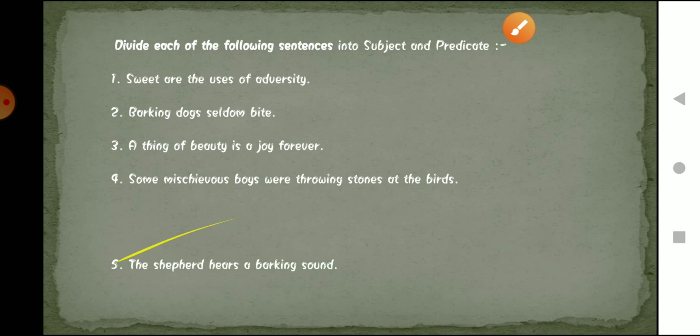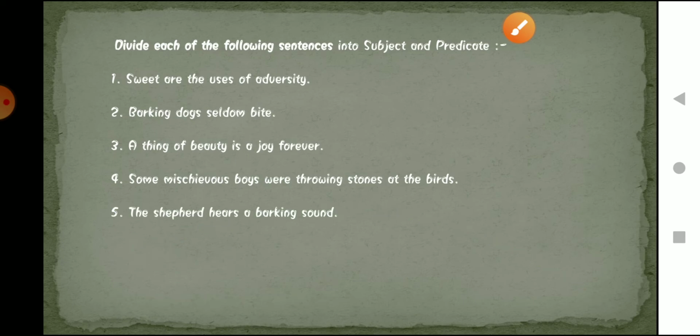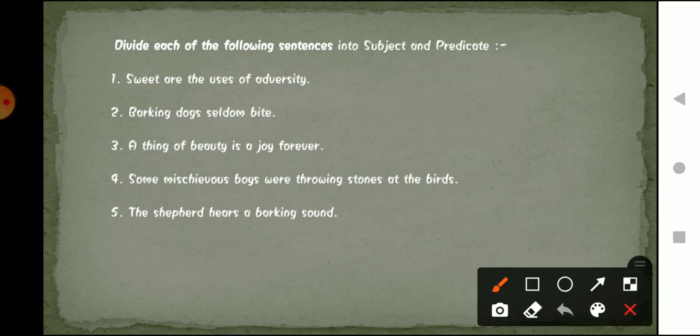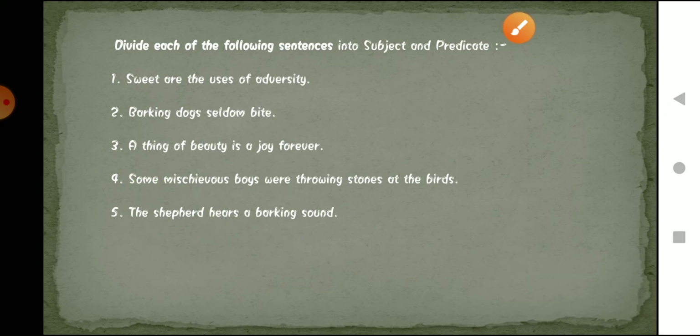Now the fifth one. Okay, the fifth one is, the shepherd hears a barking sound. So in this sentence we are talking about what? We are talking about, yes, shepherd. In this, what is verb? Verb is hears, right? And this one is our what? Subject. So the rest of the sentence is the predicate.